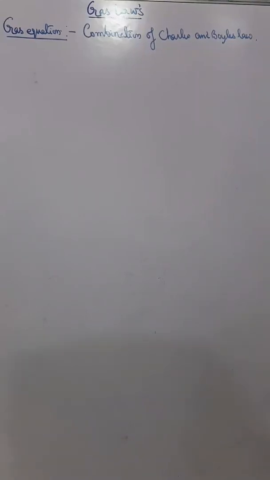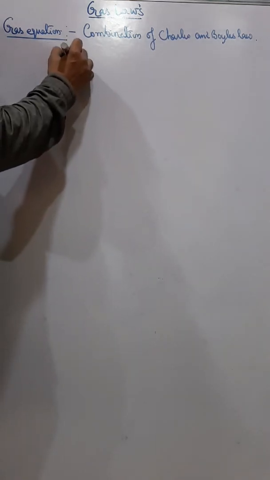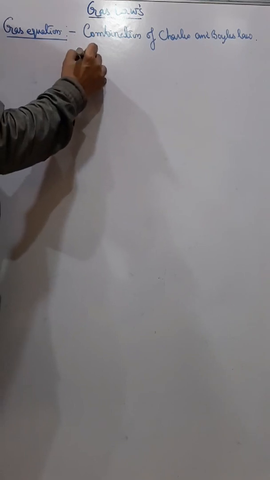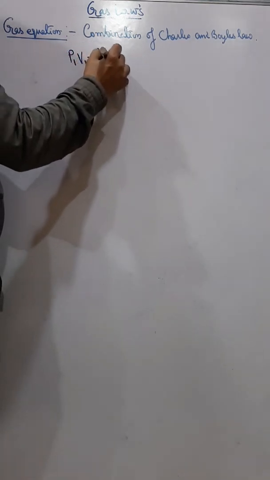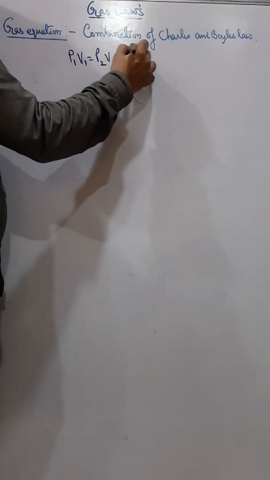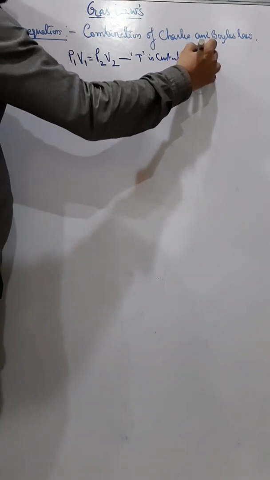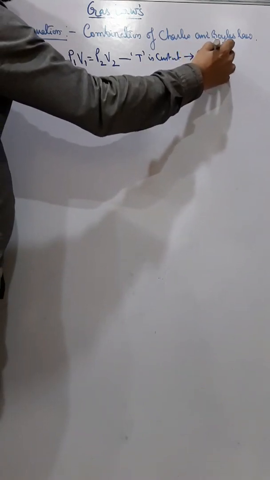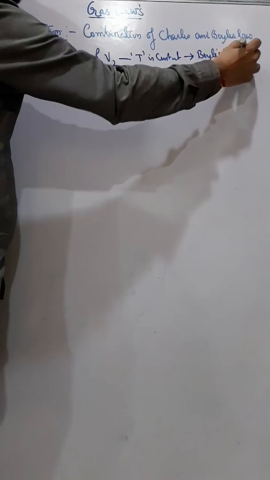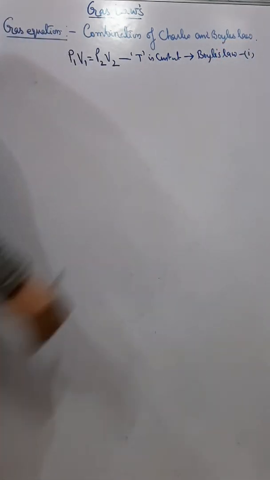Okay, now next is gas equation. Gas equation is in fact the combination of Charles and Boyle's law. When I combine Charles and Boyle's law, we get the gas equation. The first thing we know is P1 V1 is equal to P2 V2, and here the temperature is constant, and this is Boyle's law, number one.